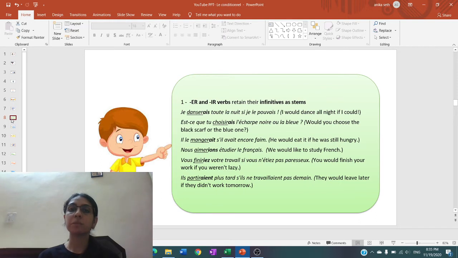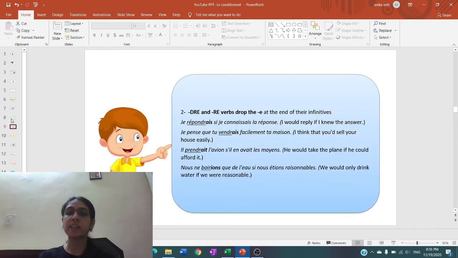So these are all examples of what we have just discussed. Je danserai, tu choisirais, il mangerait, nous aimerions, vous finiriez, il partirait. We take the stem of the future simple, that is the infinitive in these verbs because these are ER, IR verbs, plus endings of the imperfect.